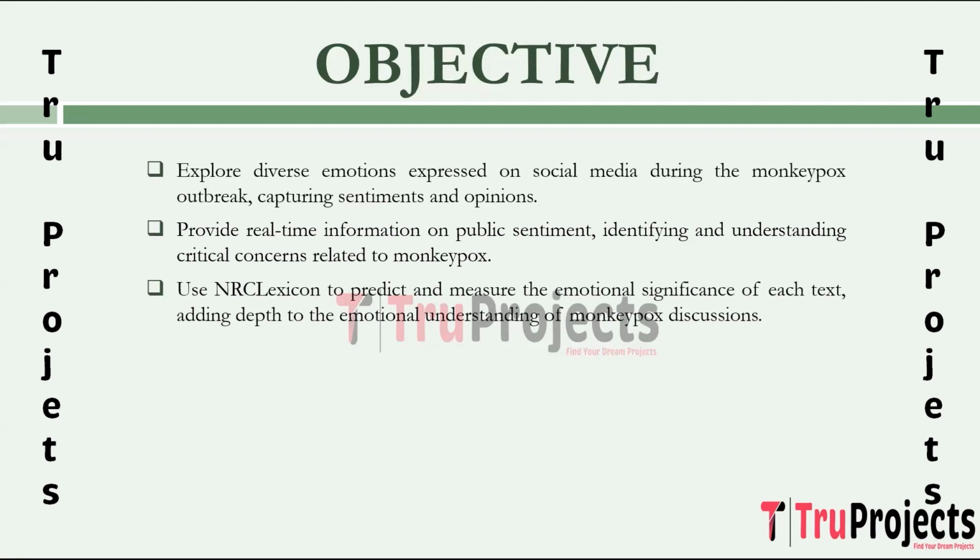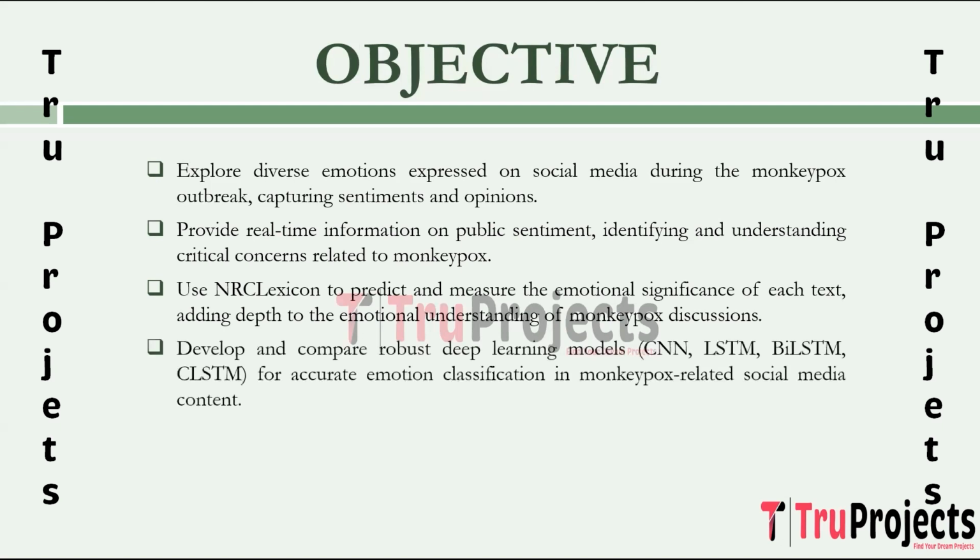Employing the NRC lexicon, the project objective is to predict and measure the emotional significance of each text in the dataset. This step contributes to a nuanced understanding of the emotional tone associated with discussions about monkeypox. The project focuses on developing and comparing deep learning models including CNN, LSTM, BiLSTM, and CLSTM, which is CNN with LSTM, for emotional classification. The objective aims to find the most effective model for accurately categorizing emotions within the context of monkeypox related social media content.